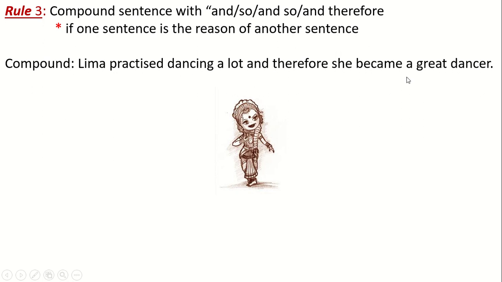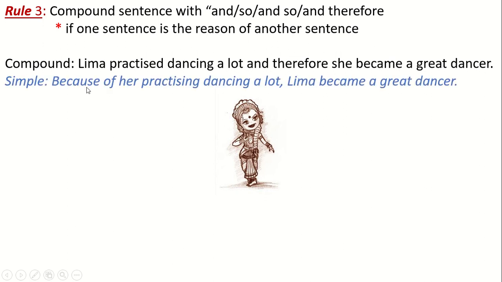You see in the sentence that Lima became a great dancer. Why? What is the reason? Because she practiced a lot. So, as it is a reason, in making the simple sentence, we will use here because of. Because of her. This her comes from the subject, possessive form. Because of her practicing, this main verb is in ing form.